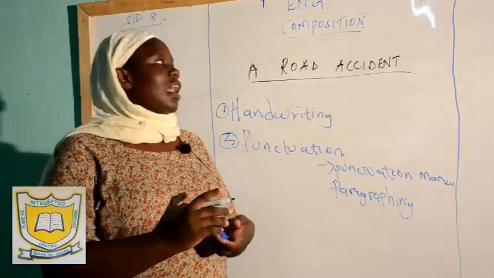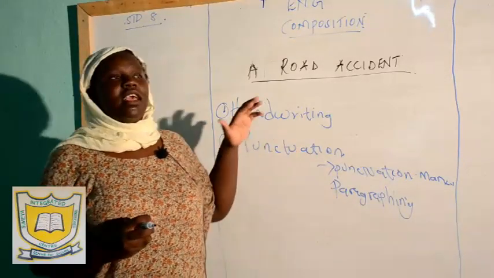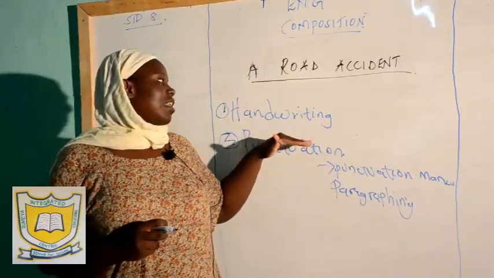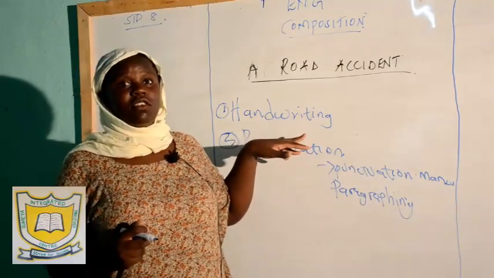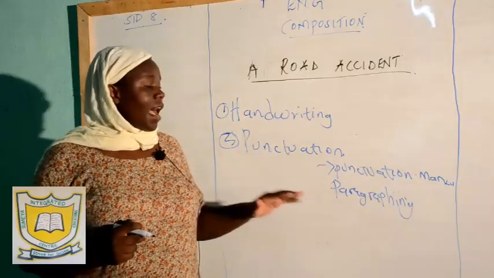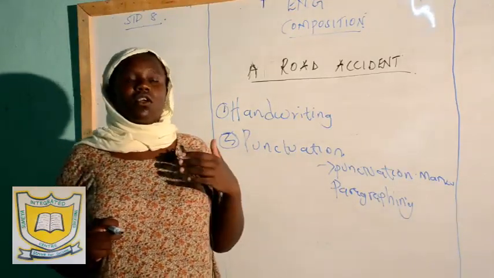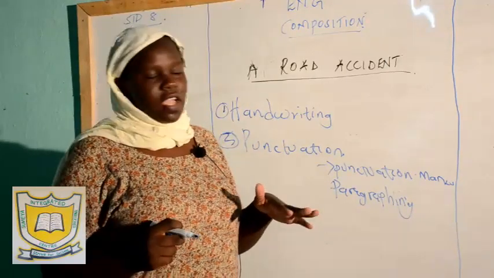If I'm writing my composition, let me say, for example, we are going to talk about a road accident. You write about a road accident, the introduction, especially if you've been given a continuation, you make sure that your continuation is not more than 5 words. Unless it is an expression or a figure of speech, because there is no way you are going to cut a figure of speech.